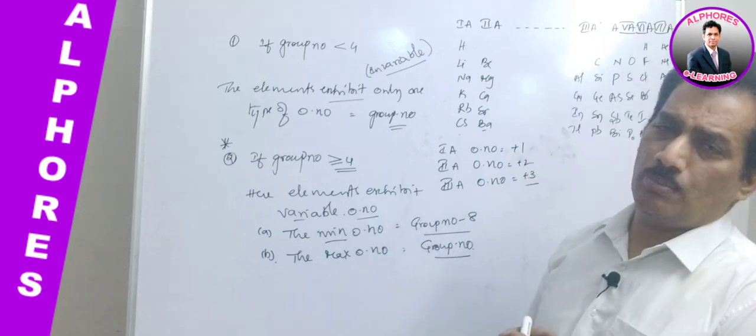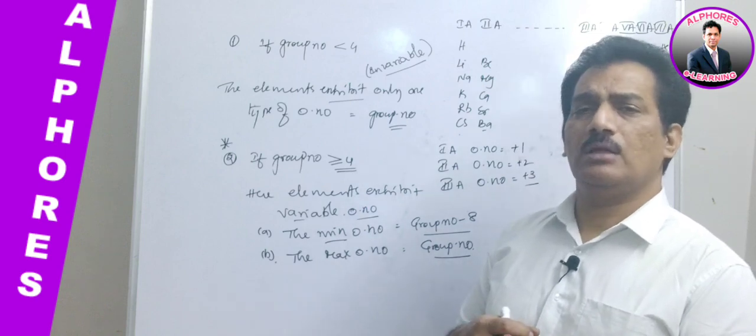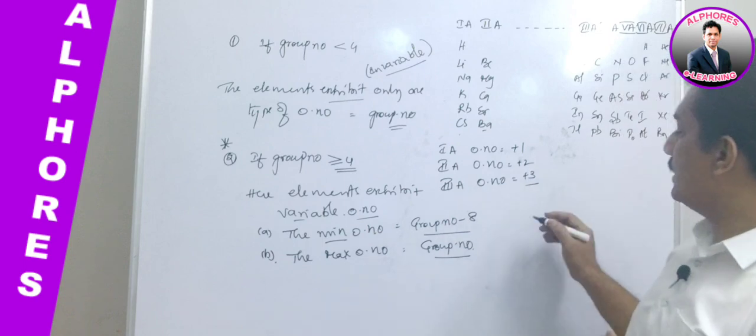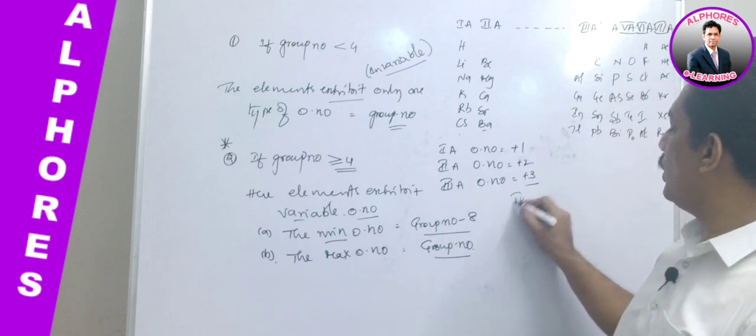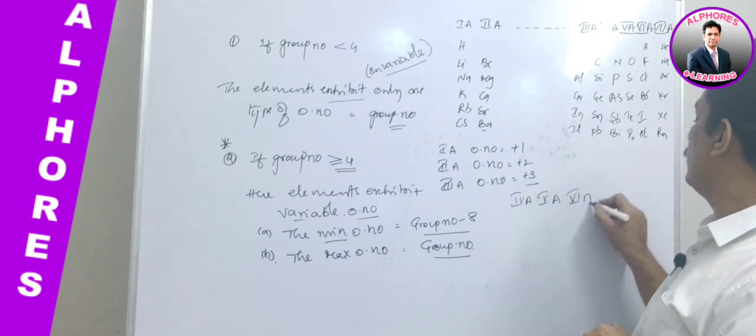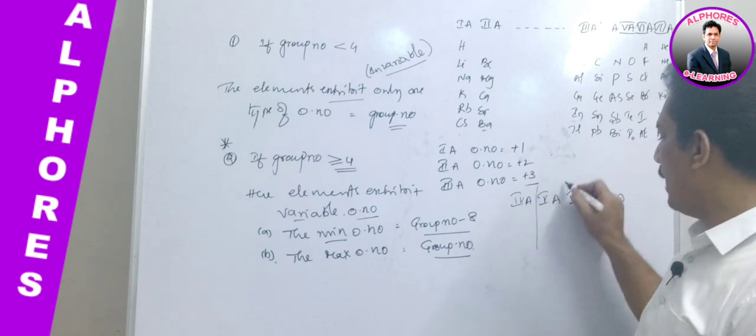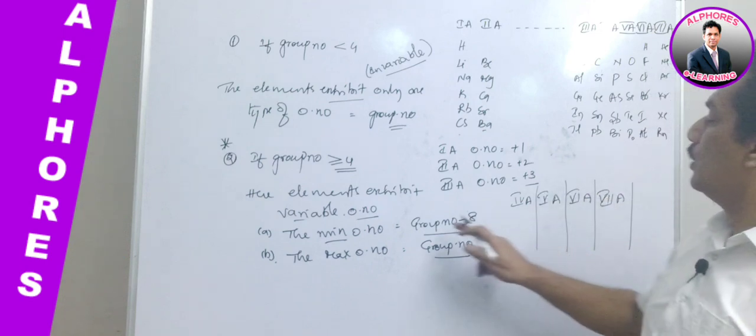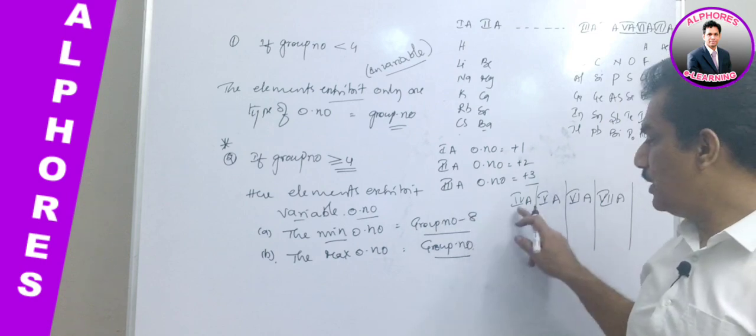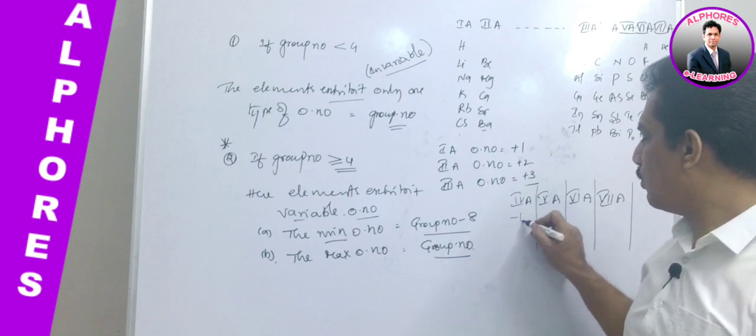The minimum oxidation number of any group element is nothing but the group number minus 8. For example, let us consider 4 groups: the 4th A group, 5th A group, 6th A group, and 7th A group. In all these cases, what is happening? Let us assume group number minus 8. This is the 4th A group, group number is 4, so 4 minus 8. What will be? 4 minus 8 is -4.